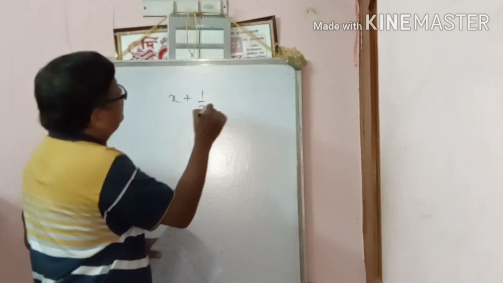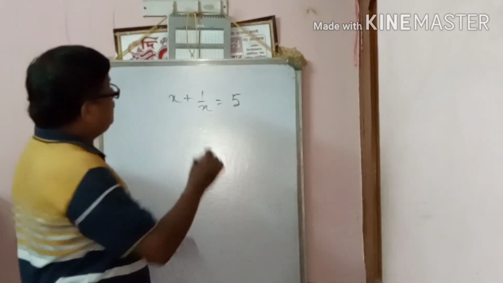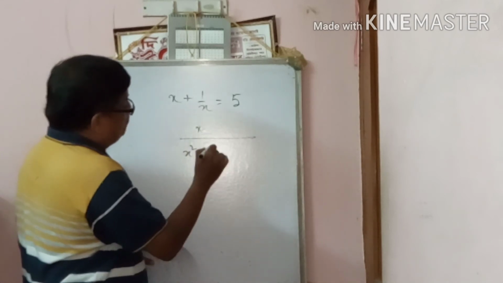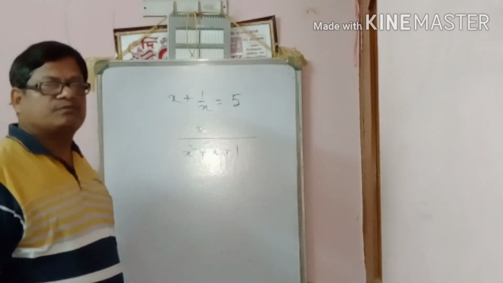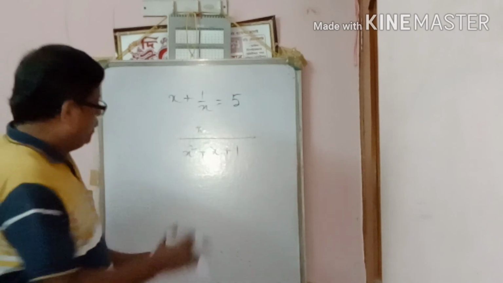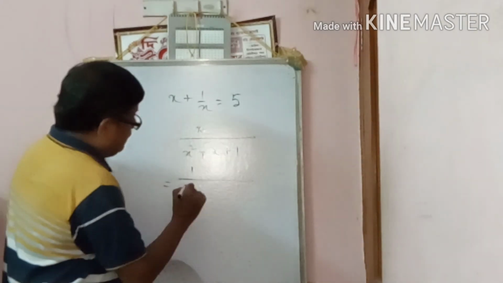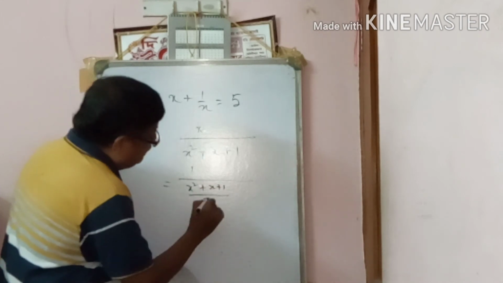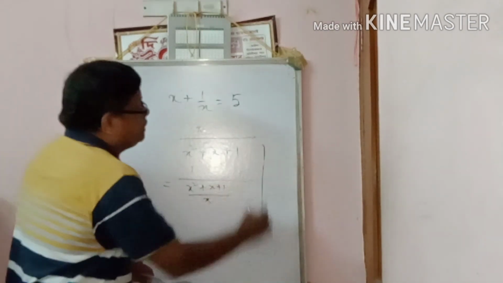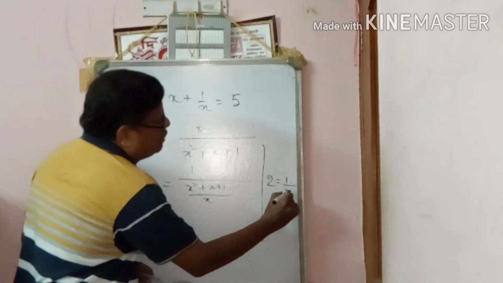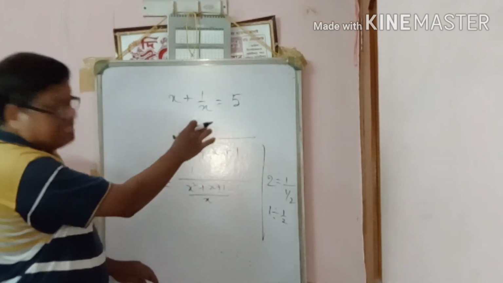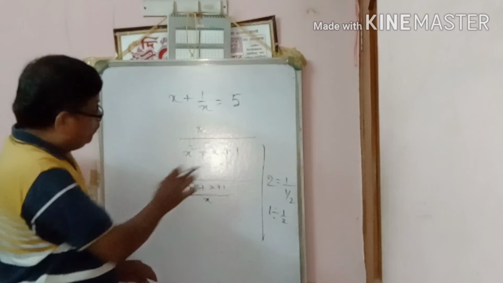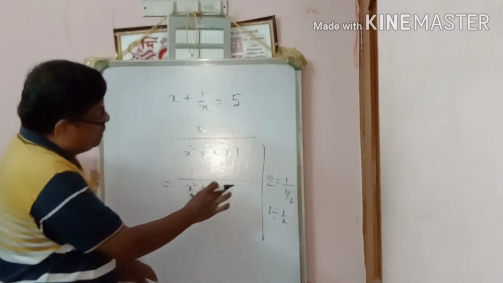Suppose x plus 1 by x equals 5. What is the value of x by x square plus x plus 1? Very easy sum. How to solve? We can write this as 1 upon x square plus x plus 1 by x. A similar sum, no? Like 2, we can write 1 divided by 1 by 2. Similarly, x by x square plus x plus 1 we can write as 1 upon x square plus x plus 1 by x.